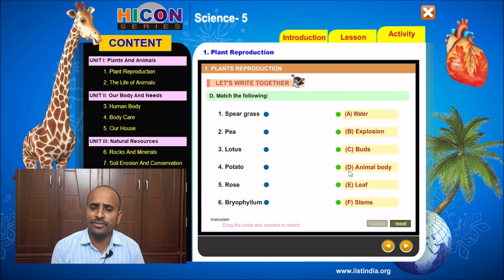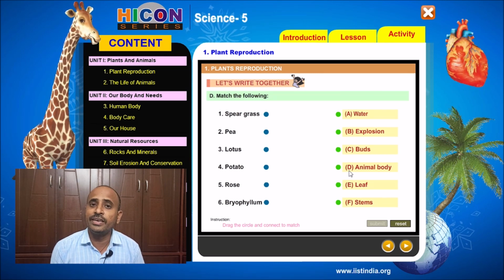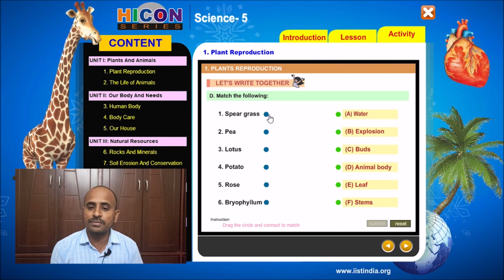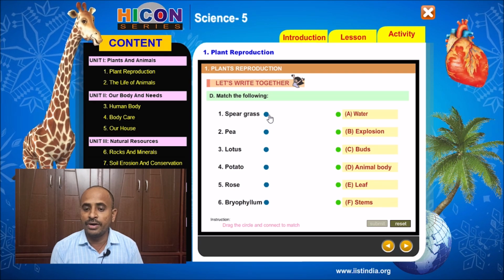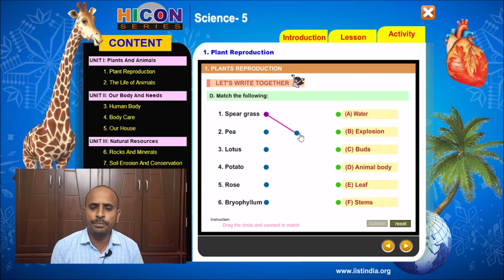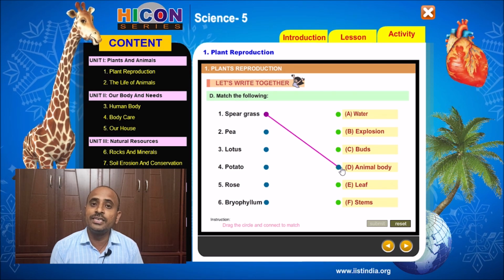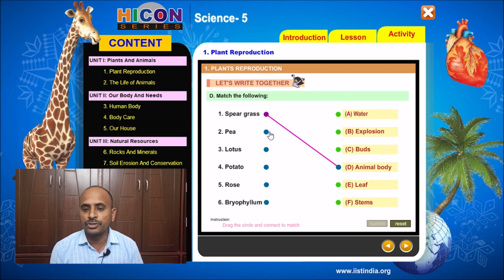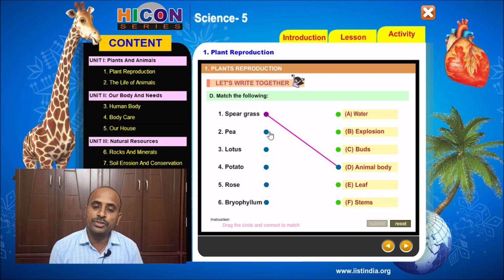So match the following, first spear grass. Spear grass is a seed which contains spikes, and these seeds are dispersed by animals. So spear grass seeds are dispersed by the animal bodies. So match the spear grass with the animal body. Next, pea plant. Pea plant disperses its seeds by explosion. So match the pea plant with the explosion, because it disperses its seeds through explosion.